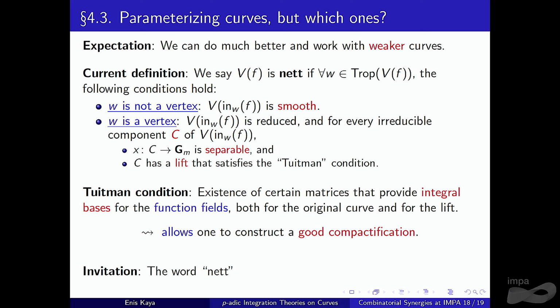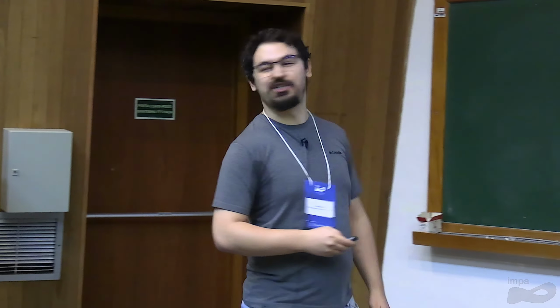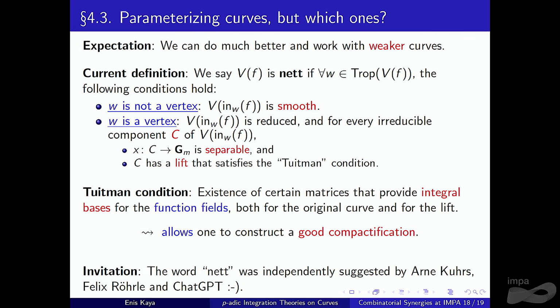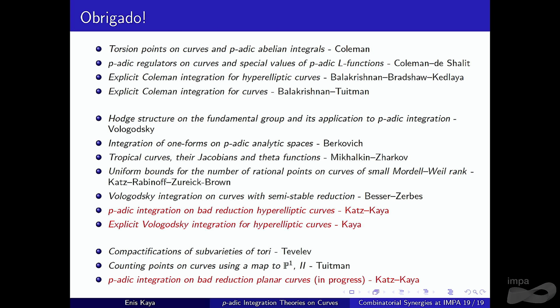So nett is a German word. It means kind of, it's okay, you know, yeah, not bad. Yeah. And this was independently suggested by Arne and Felix, sitting there and smiling, yeah. And also by ChatGPT. But of course, if you have other suggestions, that's also welcome. Yeah, thanks. Obrigado.